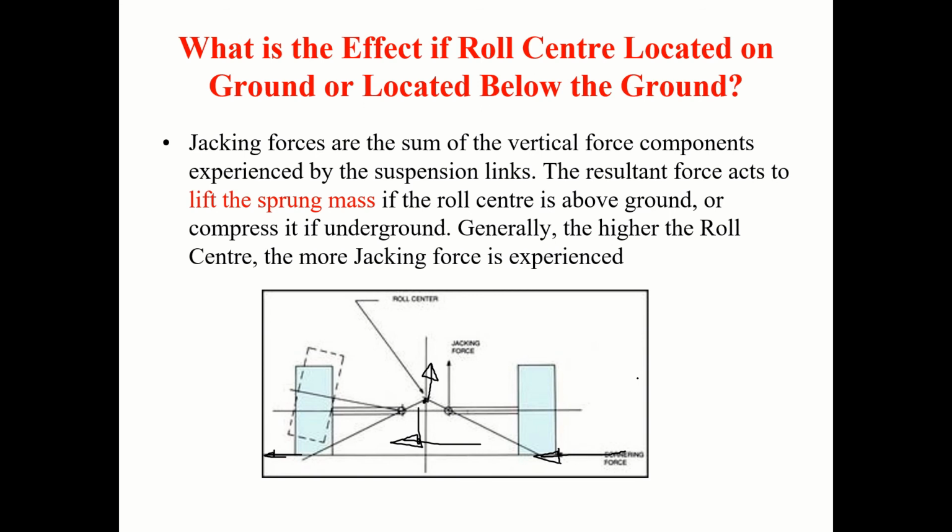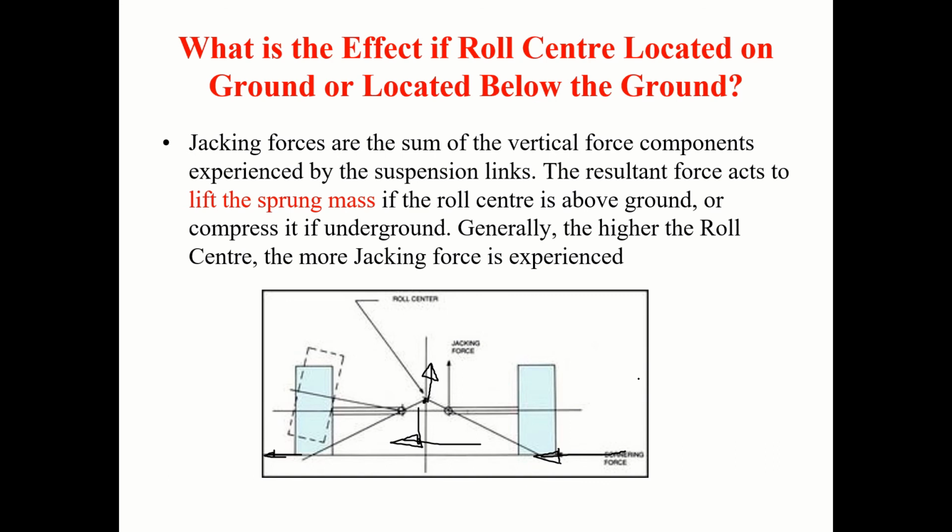Okay. In summary, what I would like to say is it is necessary to locate roll centers in the front as well as in the rear, so that in a car we should get more roll moment distribution on the front compared to the rear.